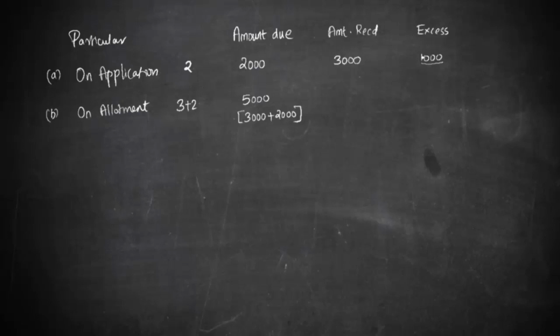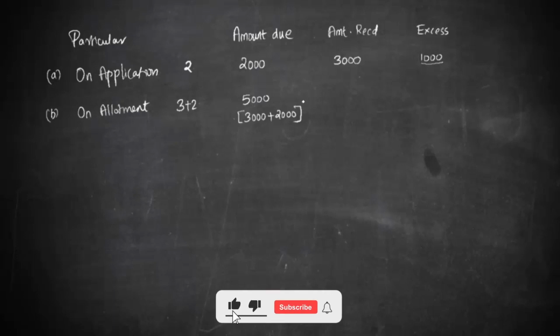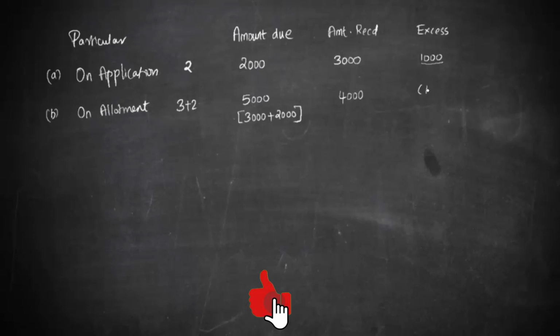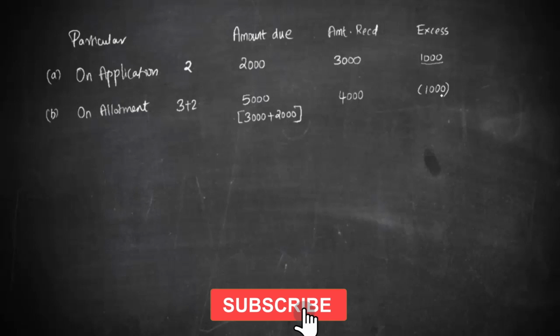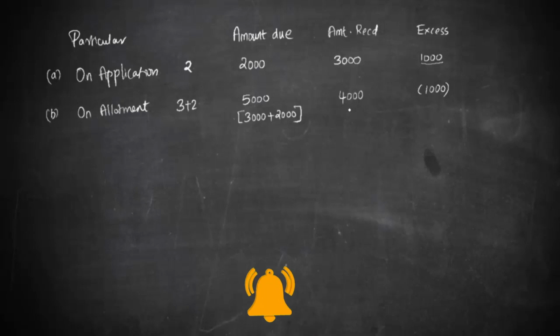So the amount due is 5000, but what the company is going to receive is only 4000. And why is this happening? Because this excess is going to be adjusted here. Okay, so amount due is 5000 and amount received is 4000. You don't have any issue.